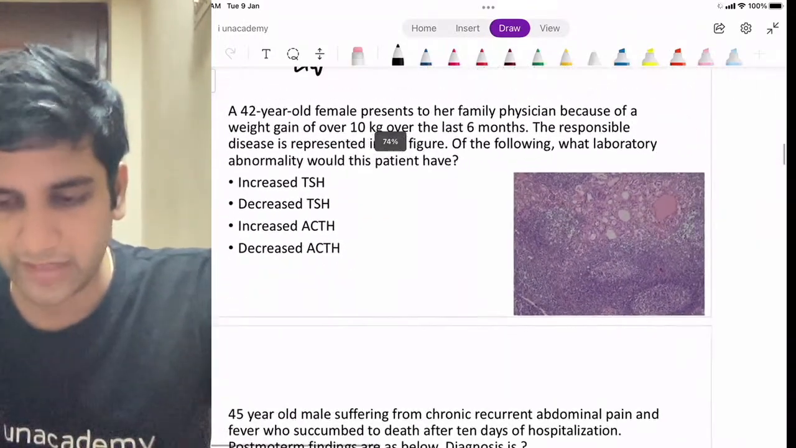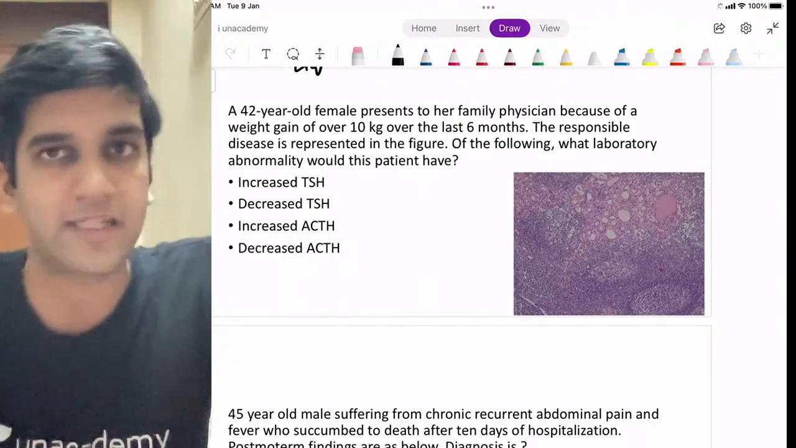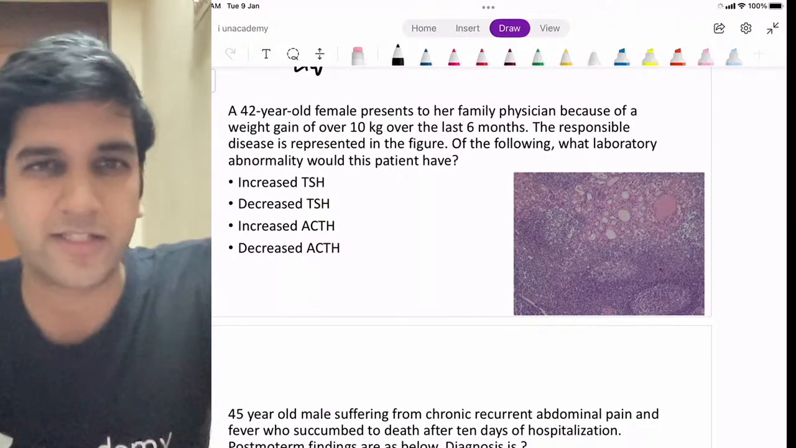Okay, again a very simple question. Look at the question, look at the image also, correlate, and then let's come to a conclusion, right? I'll mute myself for the next 30 seconds.